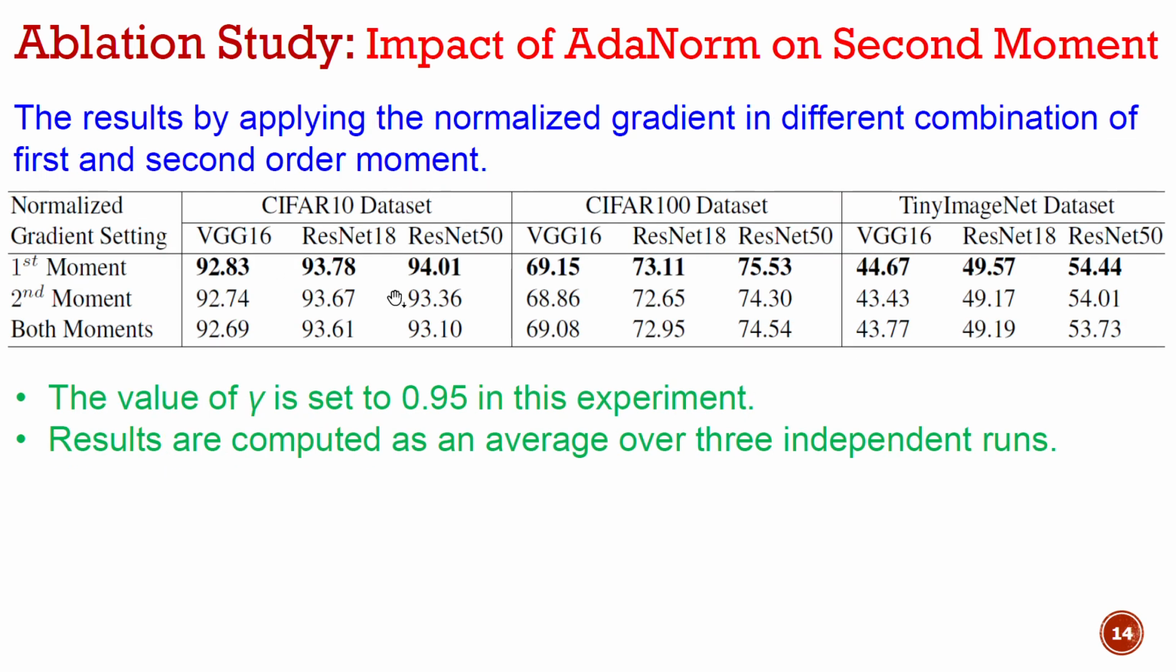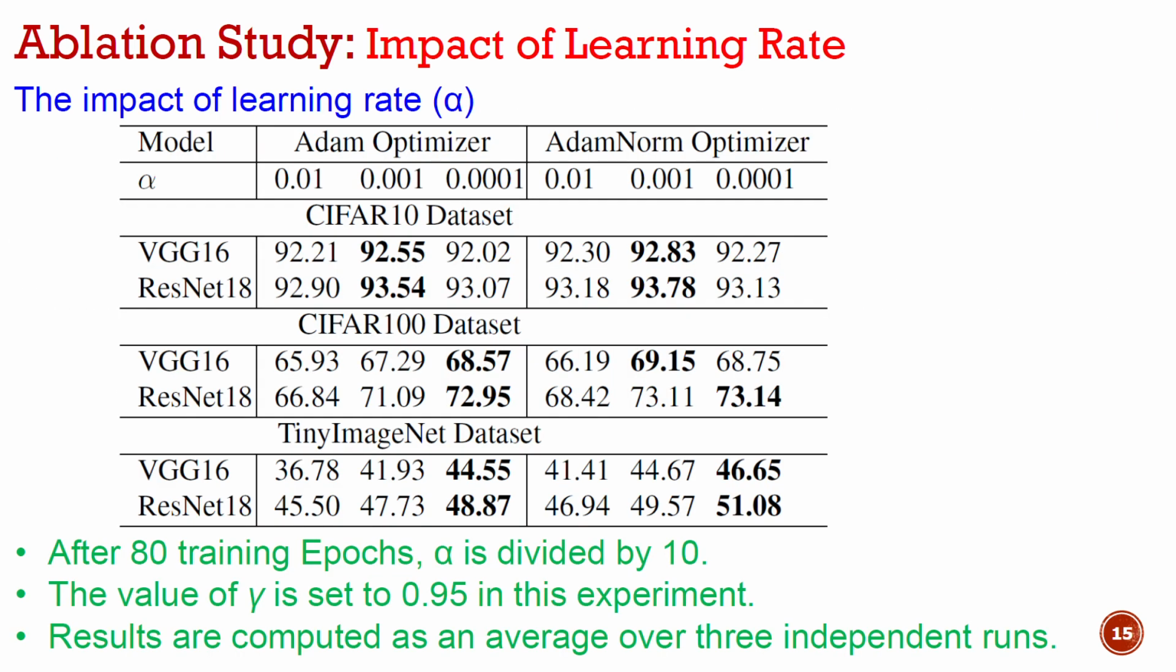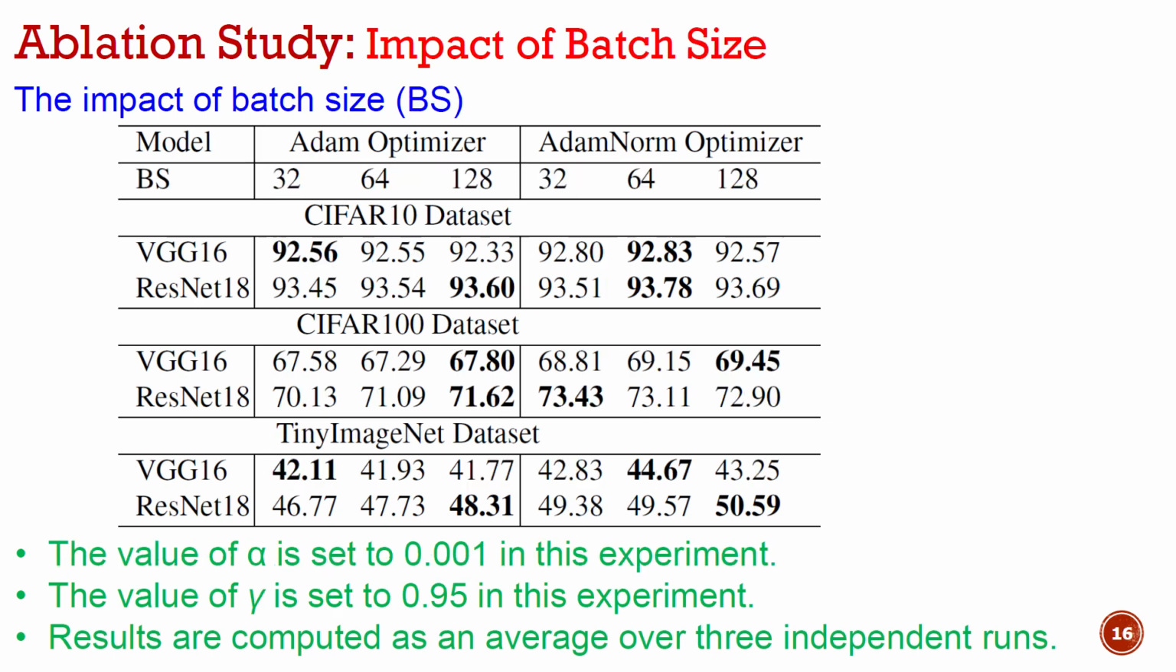We also observe that using the proposed concept with only the first moment is beneficial. With respect to the learning rate, we find that when the learning rate is generally smaller, our method performs better. With respect to the batch size, it is also observed that Adam does well when the batch size is higher, like 128. However, in our cases, we generally get better performance when the batch size is 64.